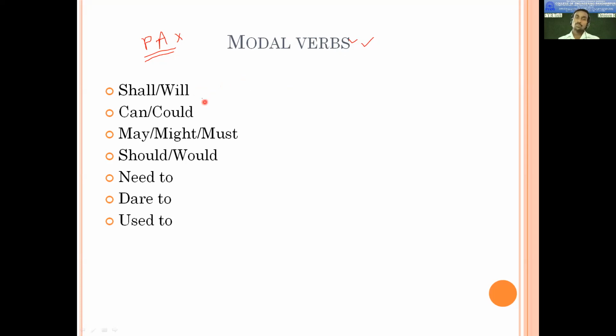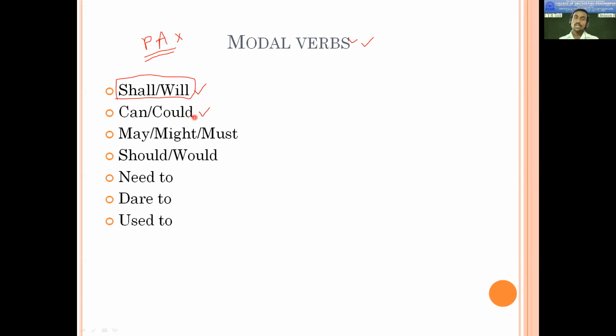So which modal auxiliaries will we learn here? You will learn shall and will, because they are used everywhere in future tense: simple future tense, future continuous tense, future perfect tense, and future perfect continuous tense. But apart from that, there are other uses of shall and will that we will be learning here. Then there is can and could, to talk about possibility, ability, permission, request and all other uses.